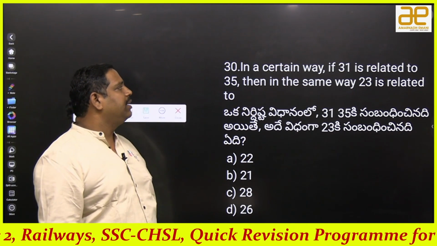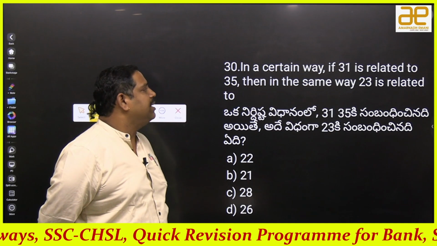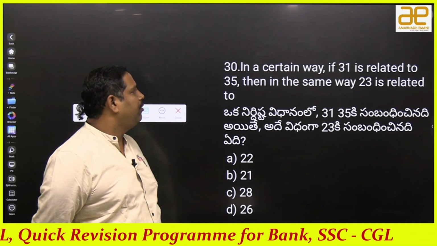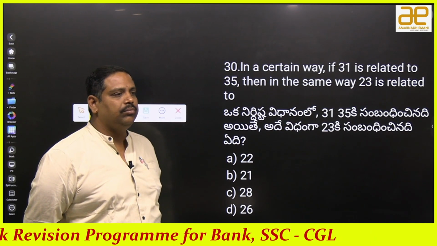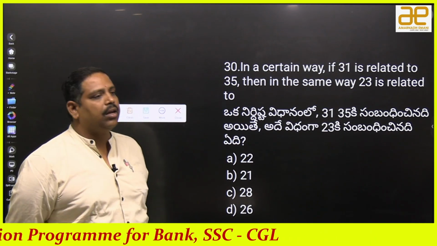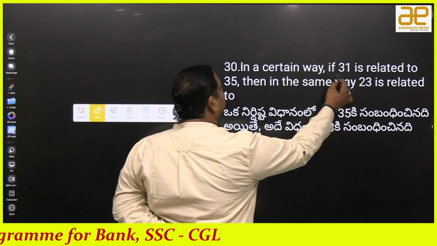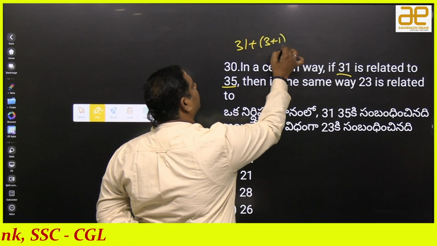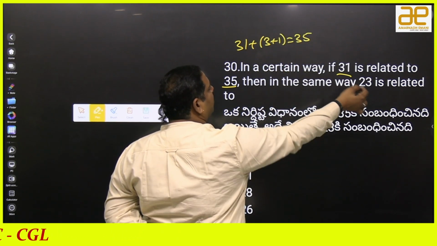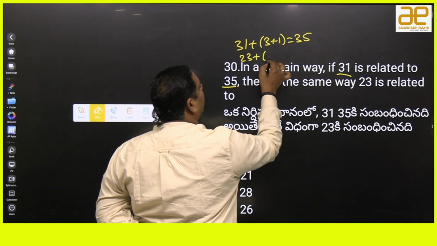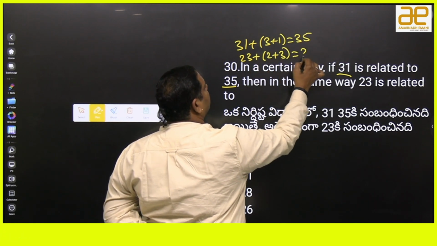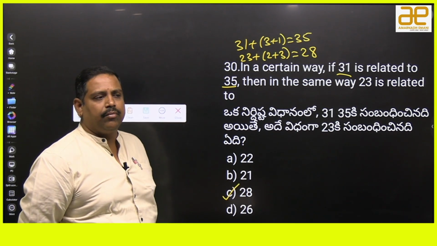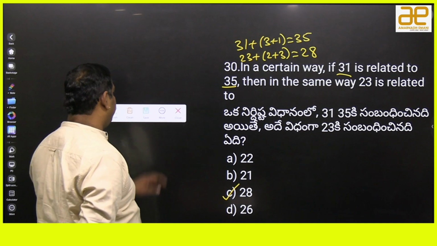In a certain way, 31 is related to 35. Then in the same way, 23 is related to. Why? Good. So 31 is related to 35. That means for 31, I am adding the sum of digits. In the same way, for 23, I have to add the same digits, 2 plus 3. So it will be 28. So which option is the answer? C is the answer. Clear? Go for the next beautiful one.